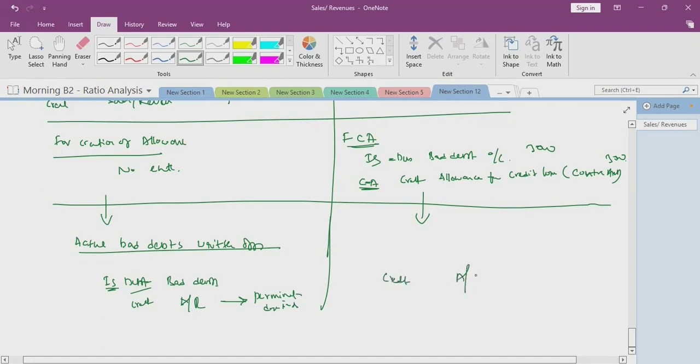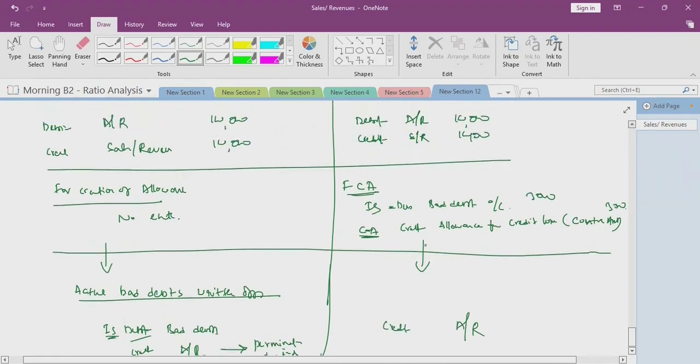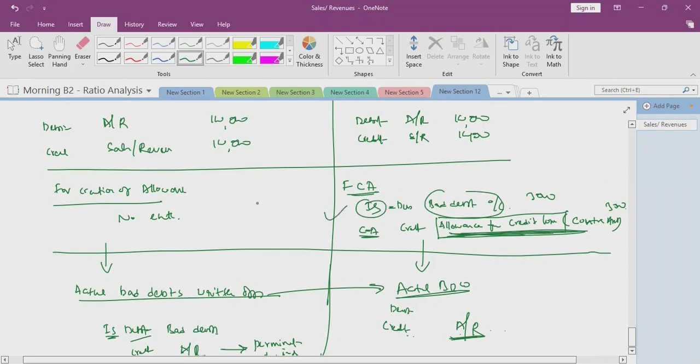So credit accounts receivable. When we created the bad debts allowance, we credited allowance for credit losses, not accounts receivable. So when actual bad debts are written off, in that situation only accounts receivable is credited. We already credited allowance for credit losses, now we are cancelling that allowance. So we should not debit bad debt again. Why? Because the income statement is already debited as per the matching principle. We will cancel this allowance for credit losses.